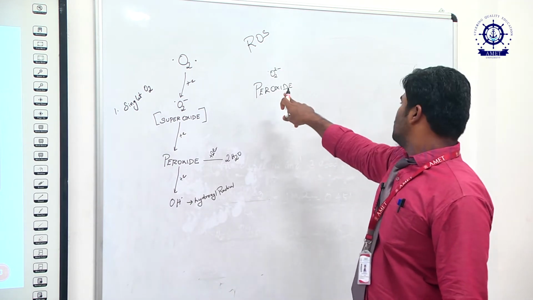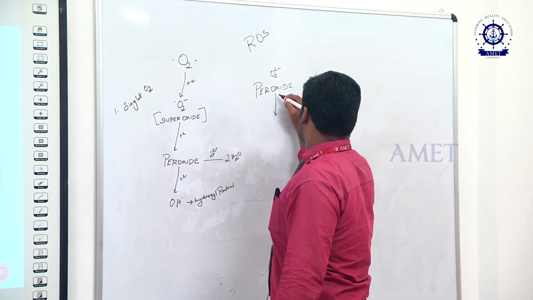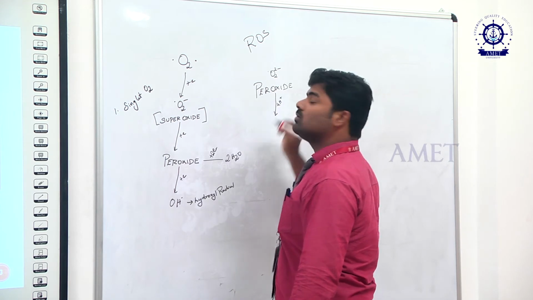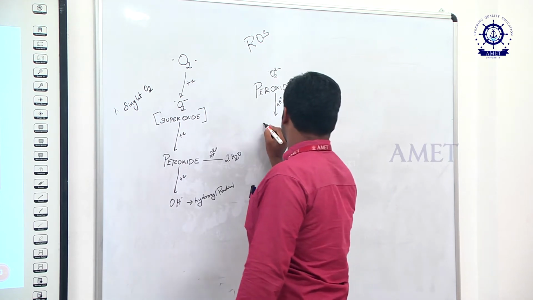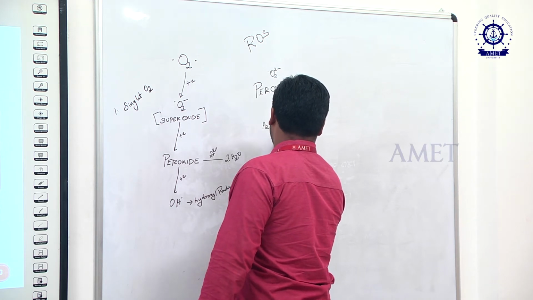This is the structure of peroxide. What will happen if the peroxide is exposed to 2 protons? Then it will lead to another compound which we call hydrogen peroxide.